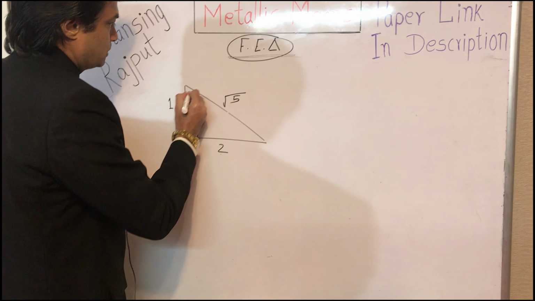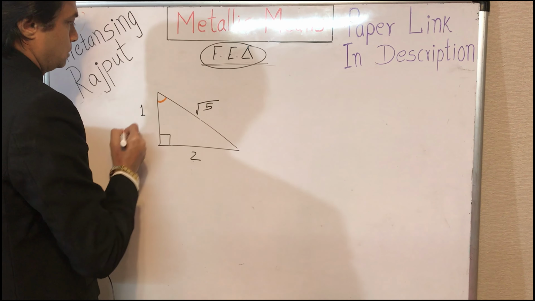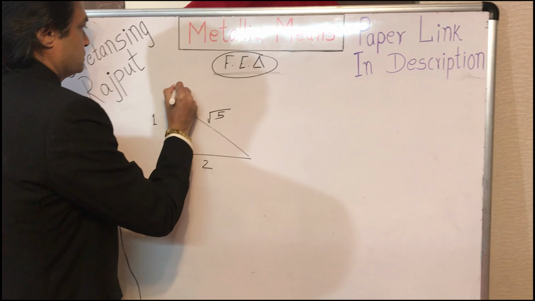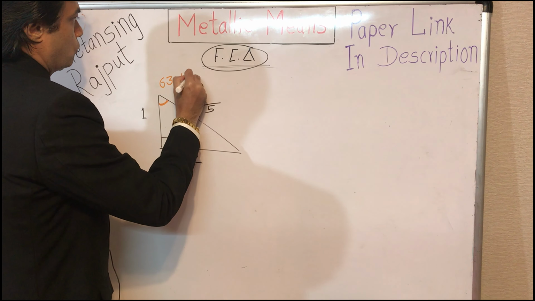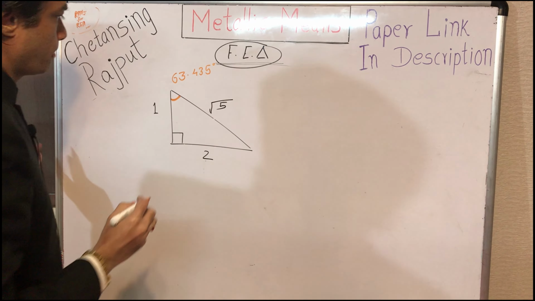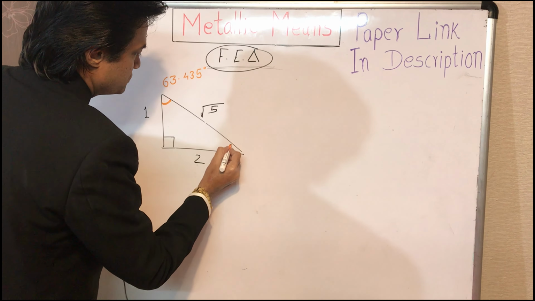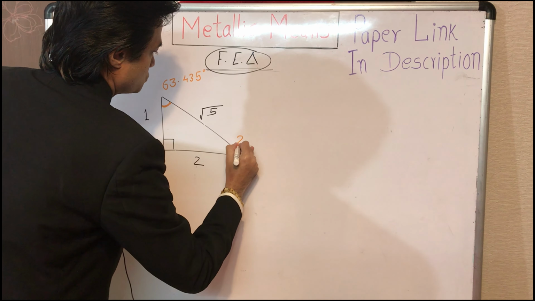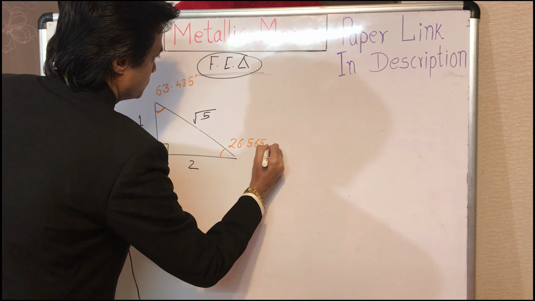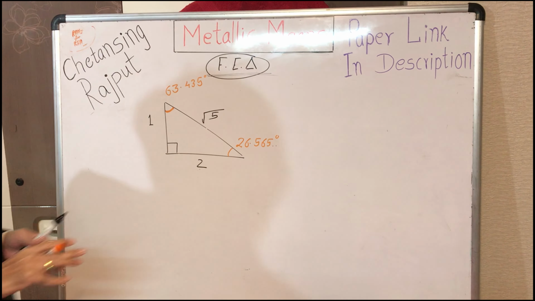This angle here measures 63.435 and something degrees. Likewise, this angle here measures 26.565 and so on in degrees. Okay.